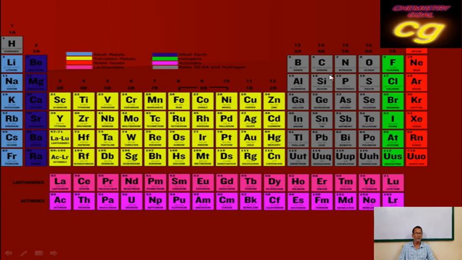As a non-metal placed in group 14, what are the group members of carbon? Carbon, silicon, germanium, tin, lead. These are called group 14 elements.